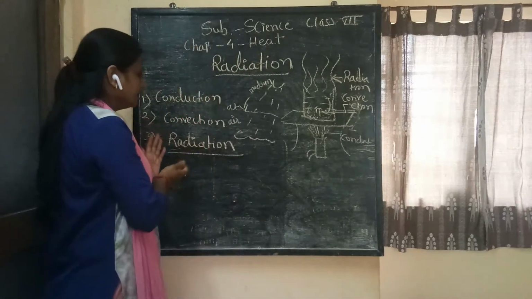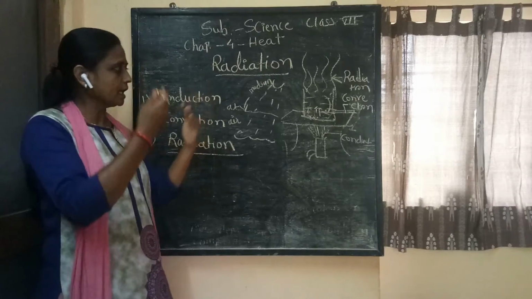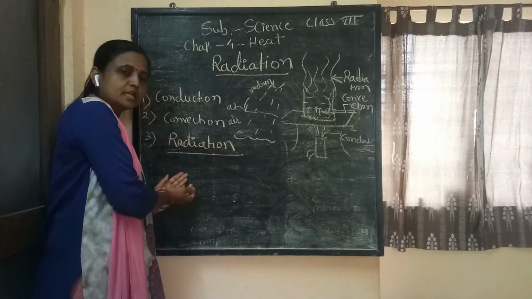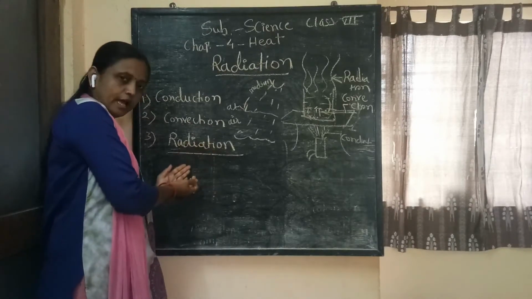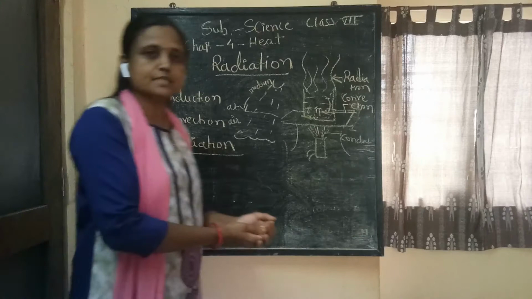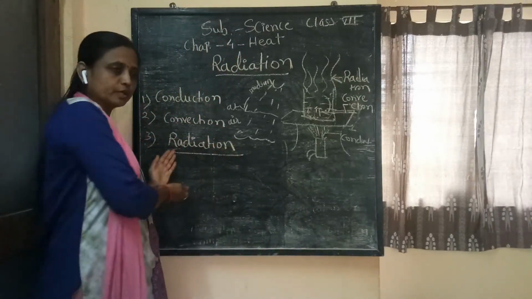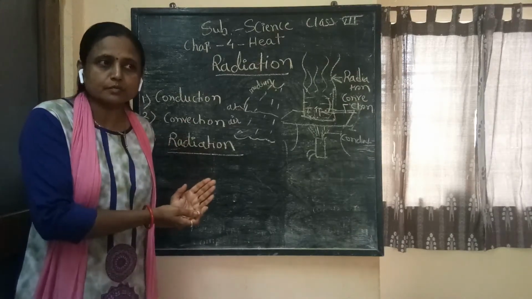Means in radiation, heat energy is absorbed when sunlight falls on the object. Heat energy is absorbed by that object and it gets hot. Due to the absorption of heat, the object gets hot. When you keep the hot utensils aside after cooking, they cool down after some time.